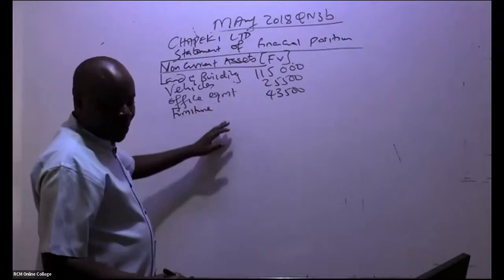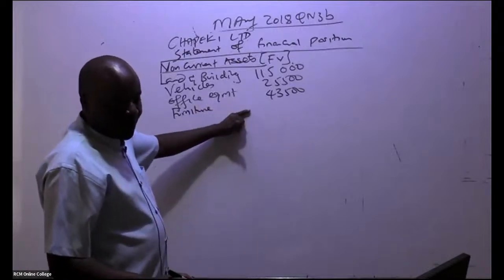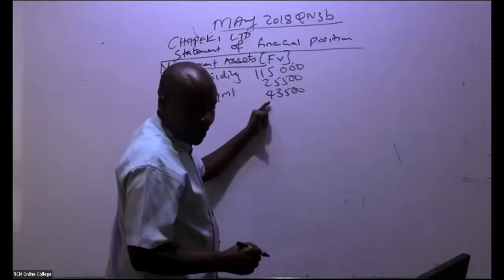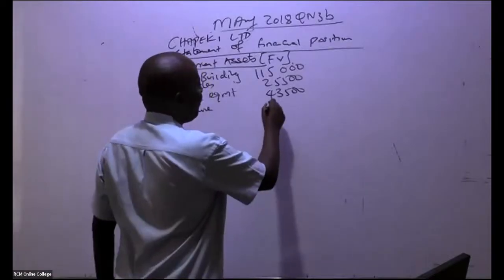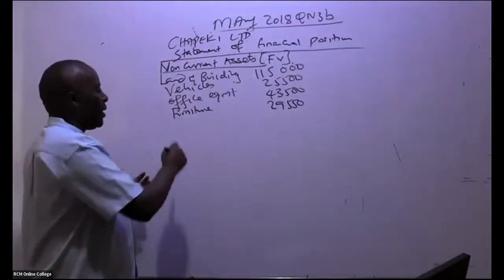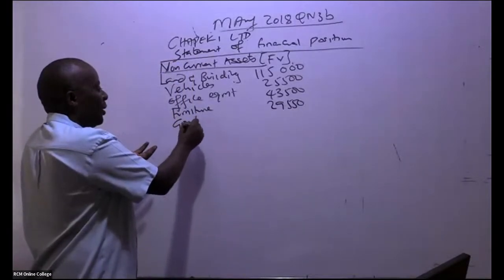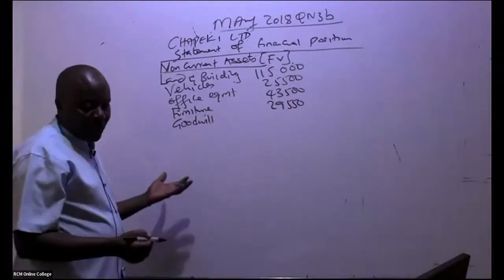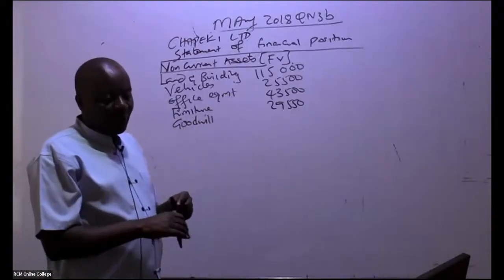So furniture, how much? We have furniture of 29,550. From there, don't forget our goodwill, which we have just calculated. So goodwill, are you able to see the amount of goodwill?